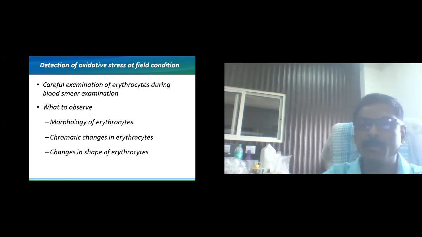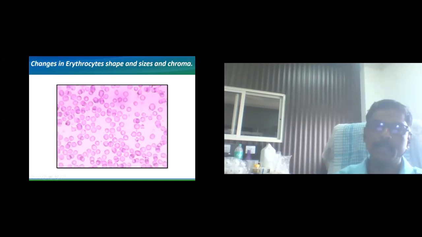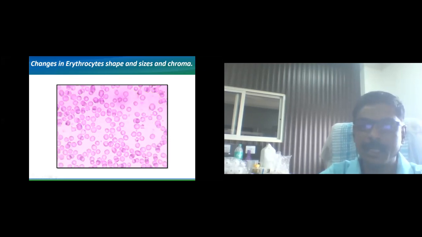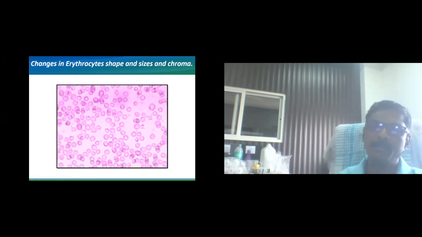Here, if things are homogeneous, we can say it's okay. If the RBCs, or erythrocytes, and the hemoglobin are homogeneous throughout the picture, then we can say it's okay. There is nothing wrong. But if you see carefully, some RBCs are off color. The color of the RBCs is a little bit changed; the normal bright pink color changes into an off color. It becomes a little bit not bright. It's dull.